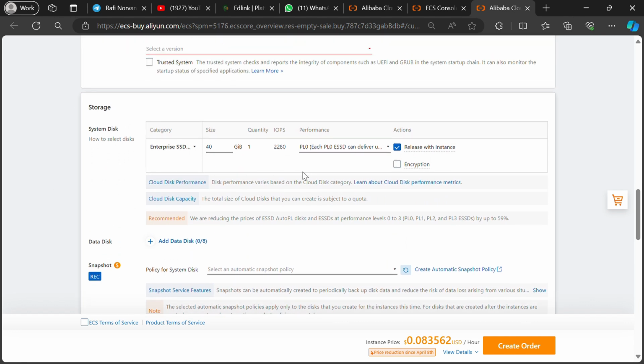Step 11. Storage. In this menu, you are required to create a data disk using the subscription or pay-as-you-go method to increase the storage space for your Elastic Computer Service (ECS) instance. We recommend that you determine the number and capacity of this disk before creating one. You can use SSD or HDD.